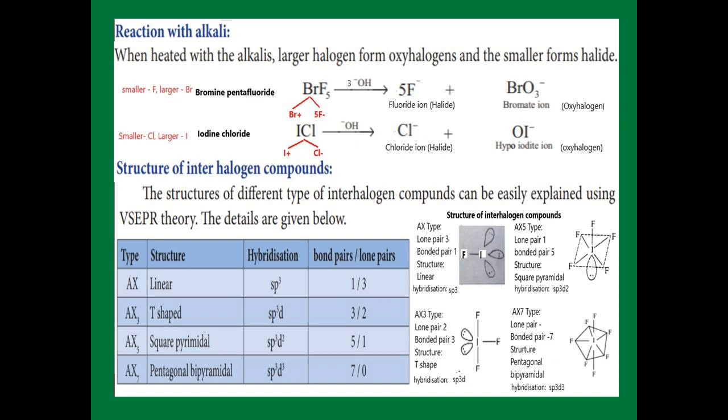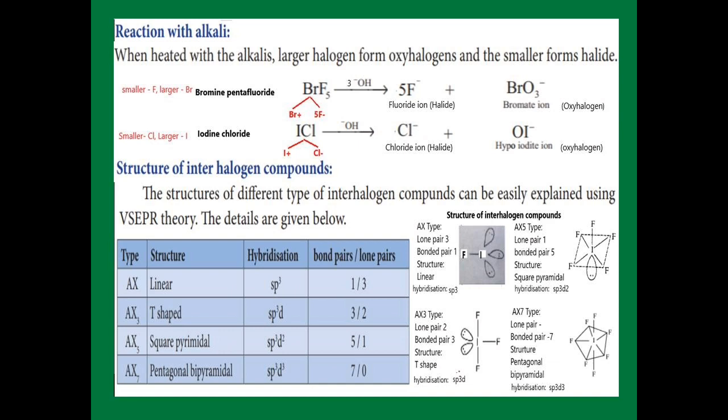The next one, we are going to see the structure of interhalogen compounds. First type, AX type, the hybridization is sp3. See the example, I give one structure, fluorine and iodine. Between fluorine and iodine there is one bonded pair, and iodine possesses 3 lone pairs. The lone pairs and bonded pair repel each other, so that we get a linear structure.